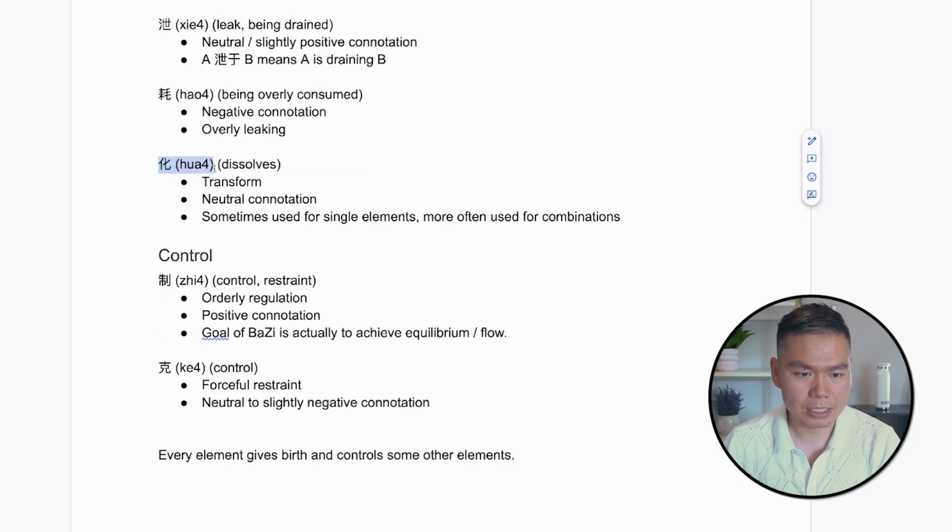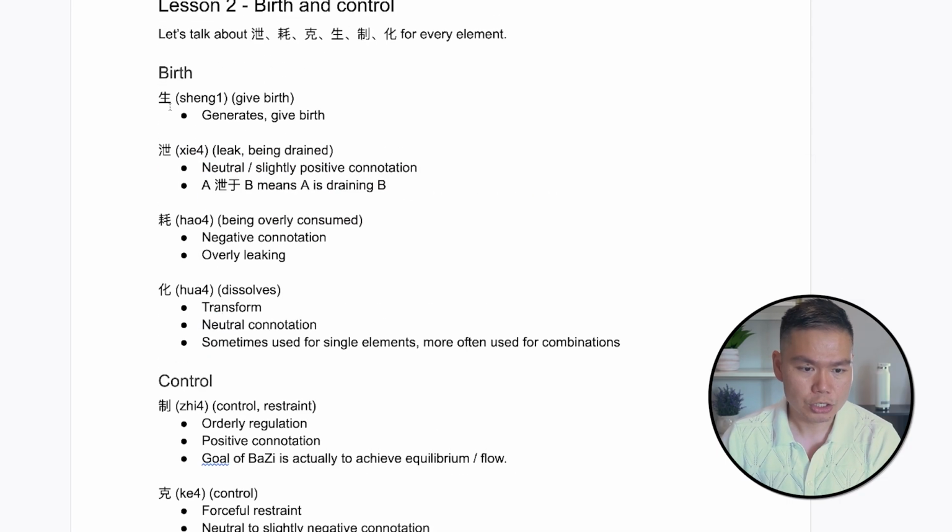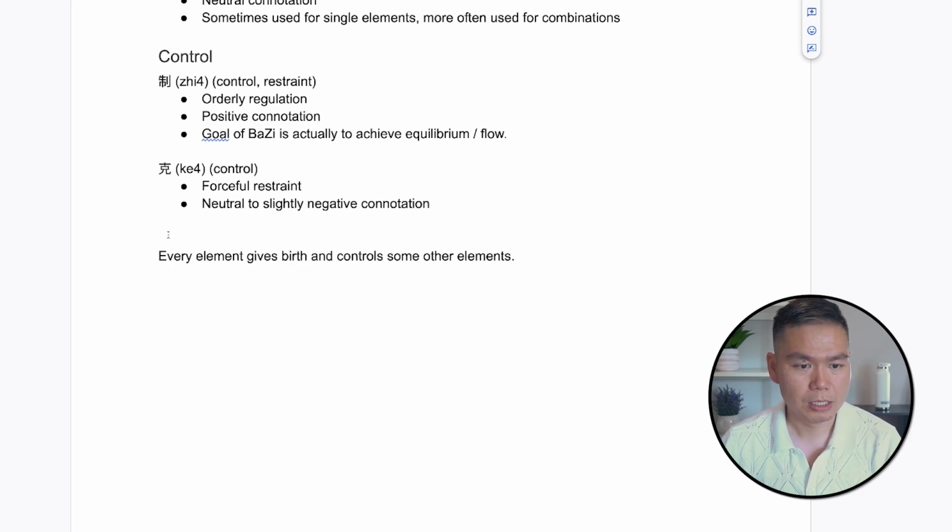And the last one is 化, which means dissolve or transform. Now, it has a neutral connotation. Sometimes it's used for single elements, and more often it's used for combinations, which we'll study in the future. So, 生, 泄, 耗, 化. Let's talk about control. There are two types of control.